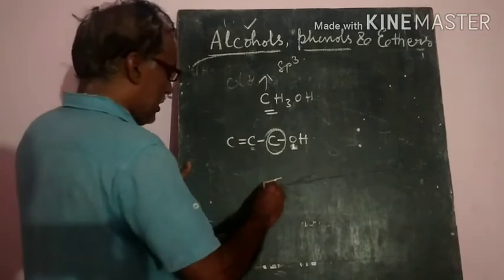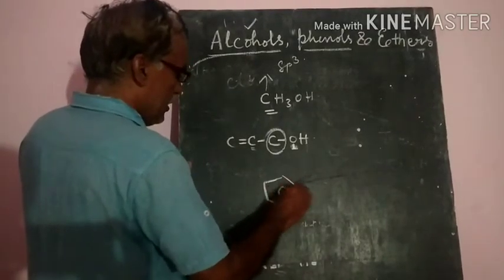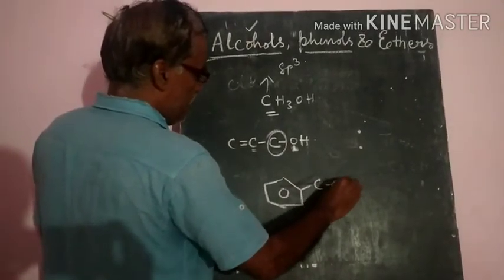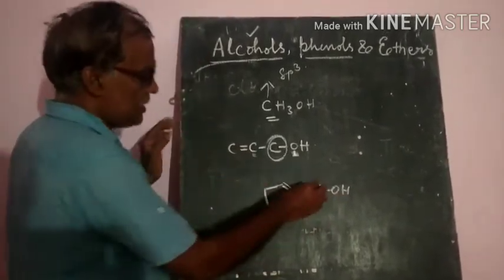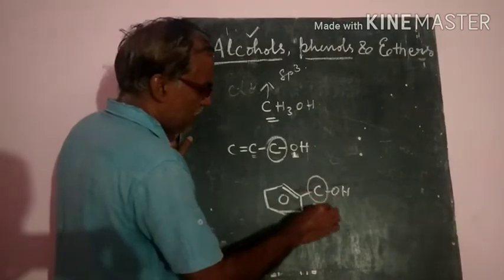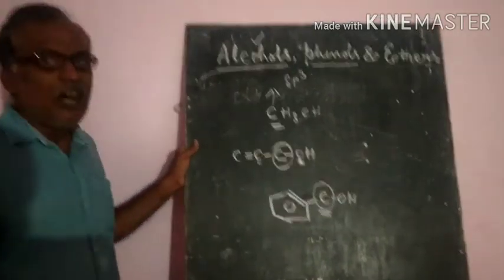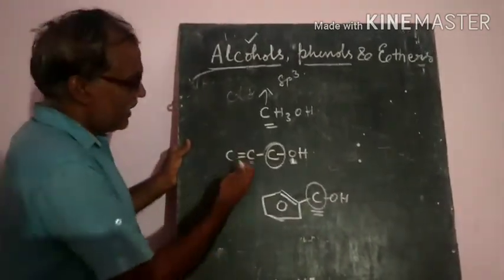Similarly, benzylic alcohols are those where the carbon bearing the OH group is attached to a benzene ring. This carbon atom is called the benzylic carbon atom, so these are called benzylic alcohols. Like this they are also classified.